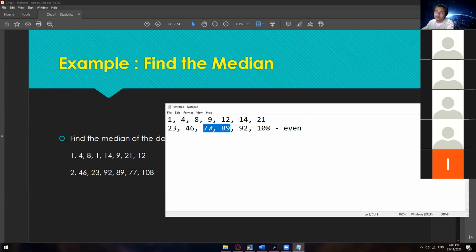So we're going to apply the arithmetic mean. Again, just those two data. So 77 plus 89 divided by 2 is equal to 83. So coming from Mr. Dan. If this answer is incorrect, you must blame Mr. Dan. No, just kidding. Anyway, the median of this example number 2 is 83. As you can see, it's not given on this list of numbers. So we've created a new median coming from those two numbers.